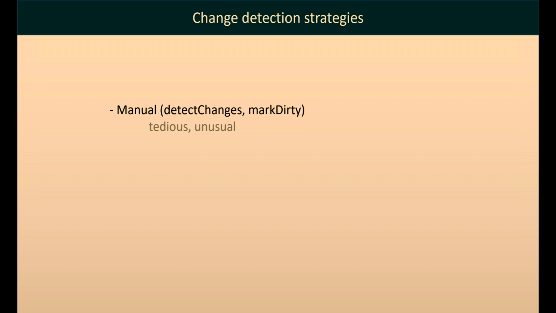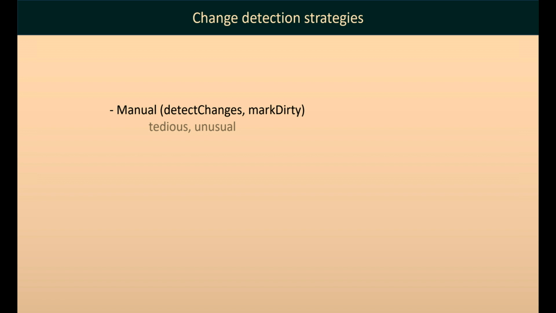All right. So what we've learned today is zone.js is required to schedule or to trigger change detection after synchronous events. Zone.js is not part of change detection. Angular, your application can work without zone.js. The options are, the first one that is already working today is manual change detection. Detect changes and mark dirty calls, right?